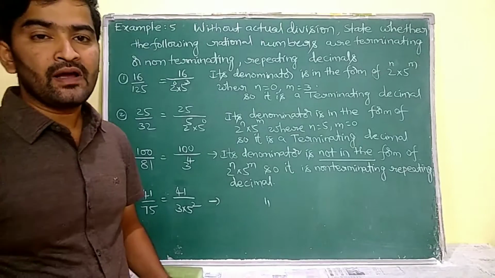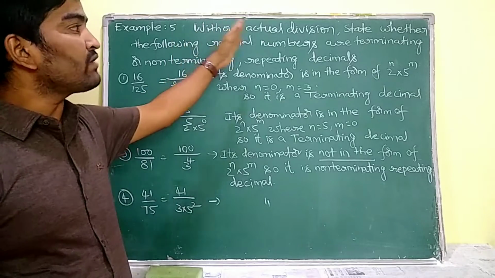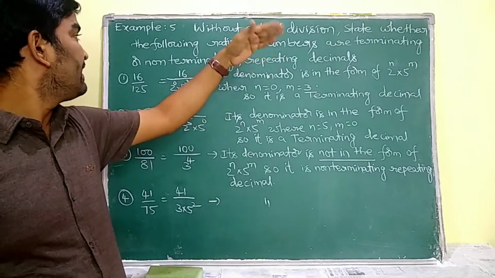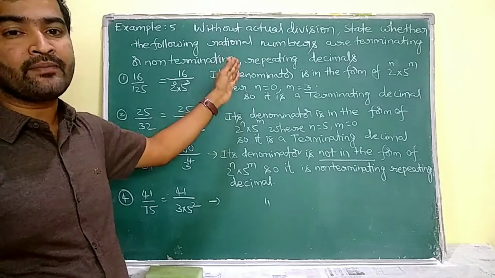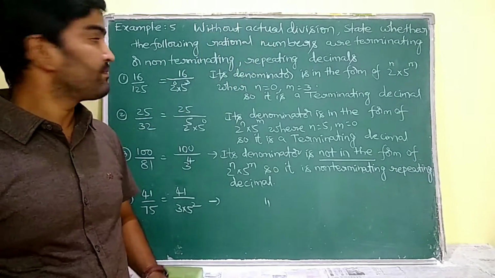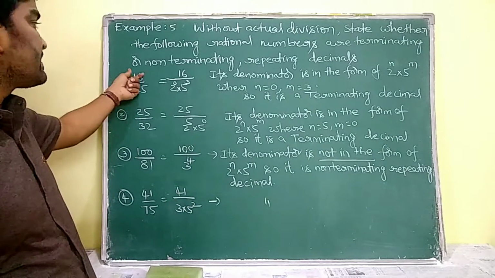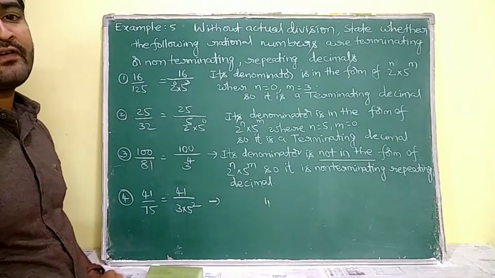Today we are going to discuss exercise 1.3 and the examples related to that exercise 1.3 of real numbers. See example 5. Without actual division, state whether the following rational numbers are terminating or non-terminating repeating decimals is asking. For that, firstly see the first question, 16 by 125, he gave.